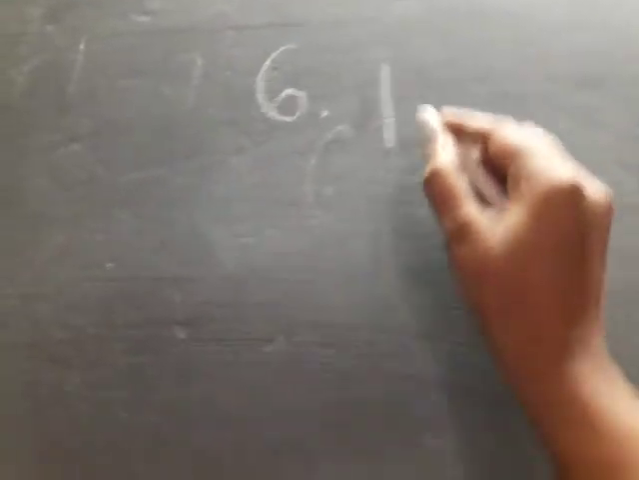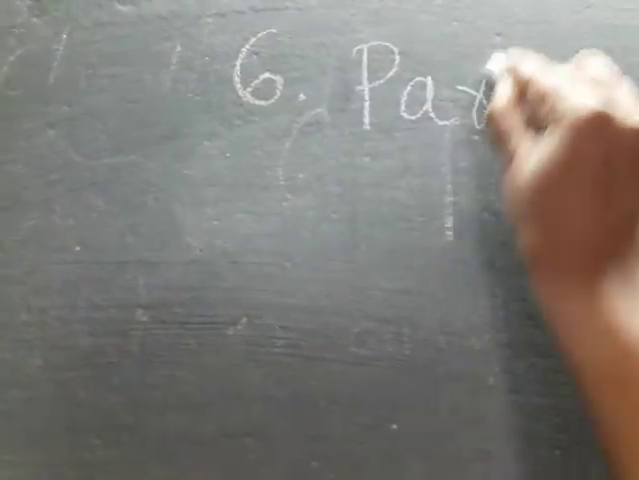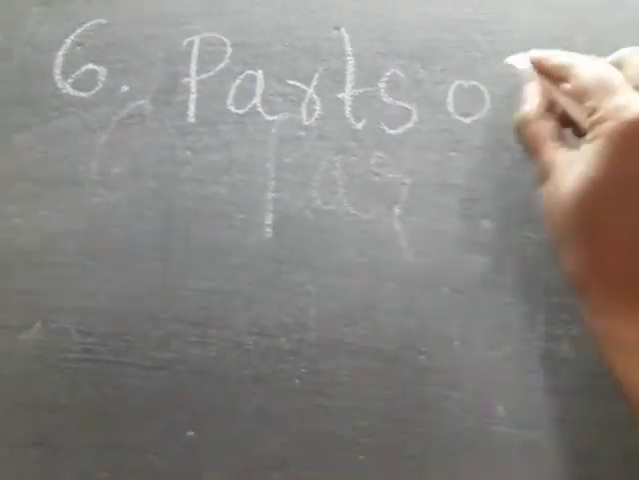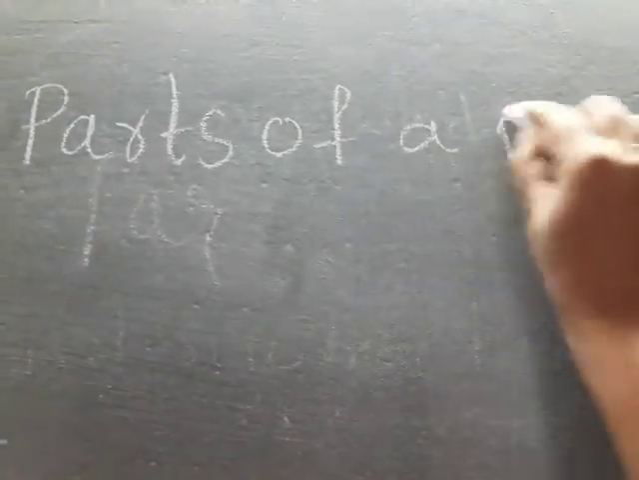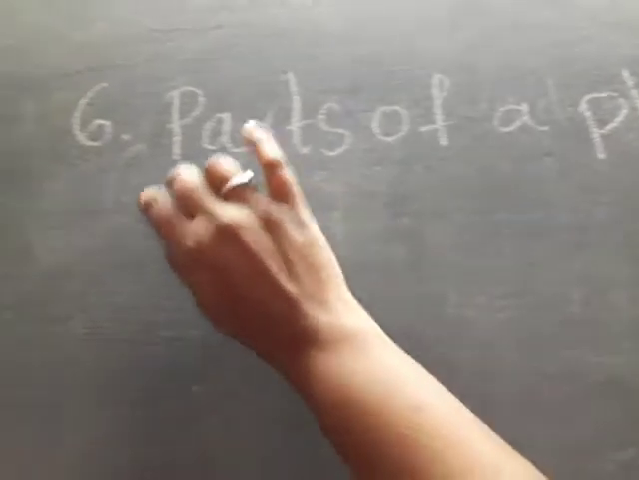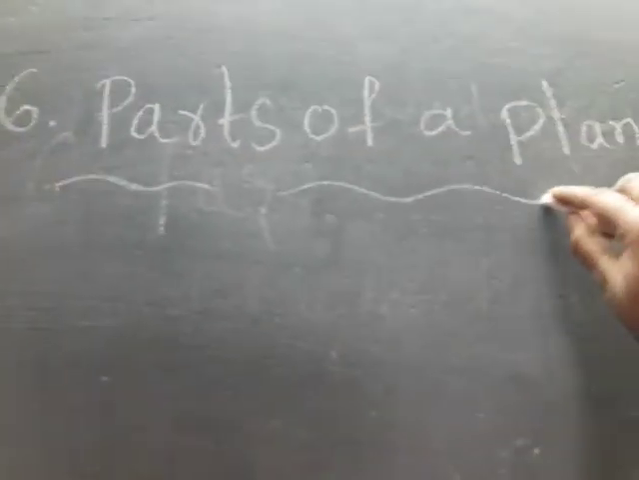Third class science, sixth lesson: parts of a plant. Already in previous classes we discussed parts of a plant. Parts of a plant means plant parts.